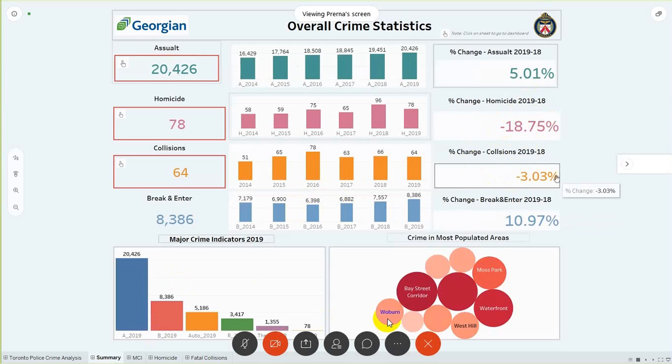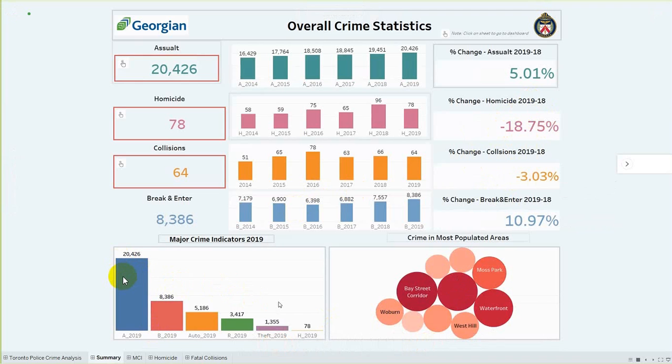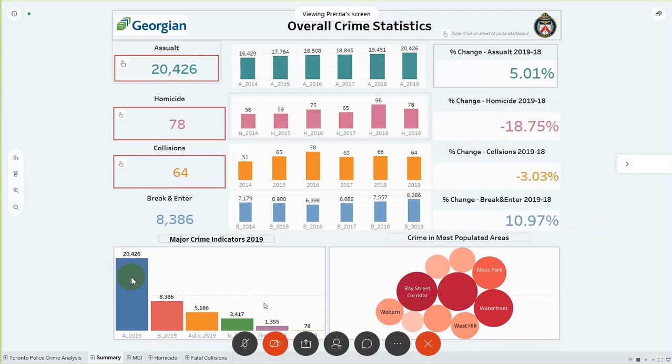On the below two charts, on the left hand side there is a bar chart which will display the overall crime numbers for each of the categories. The blue bar will display the number of assaults happening, the red one is break and entry, similarly for auto theft, robbery, and all the types of occurrences that are happening and what the numbers are for the same. These numbers are also indicative only for 2019.